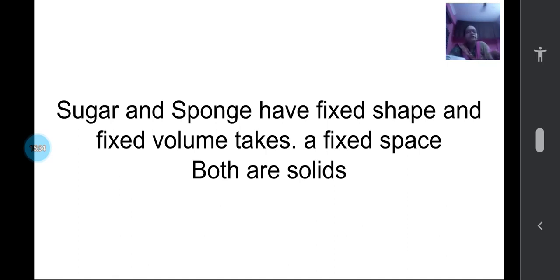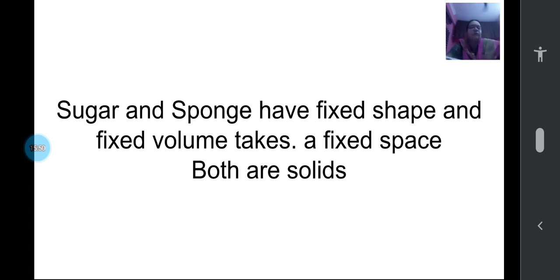And solids, what are the three? You can note down and you can write also. Why do we call them solids? Because they have a fixed shape, and also they take a fixed space, that is, a fixed volume.